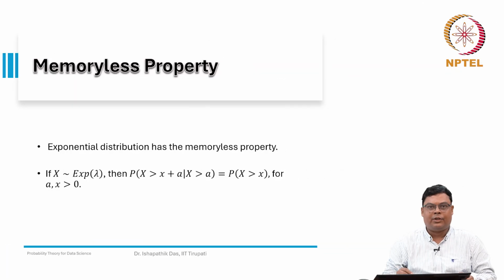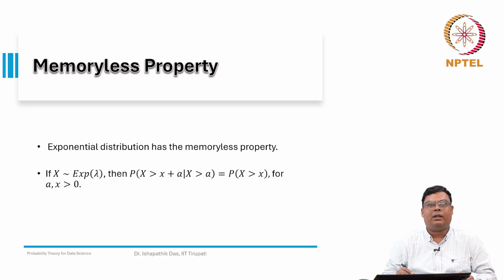So, exponential distribution has a special property, it is known as memoryless property. Exponential distribution is usually used to model data that is a kind of lifetime data. Suppose we buy some electronics goods from the market, and then we want to know the lifetime of the electronics goods. So, it may be 1 year, 2 years. Now, suppose the electronics goods already survived up to 2 years, and then we want to know the probability that it will work for an additional 1 year.